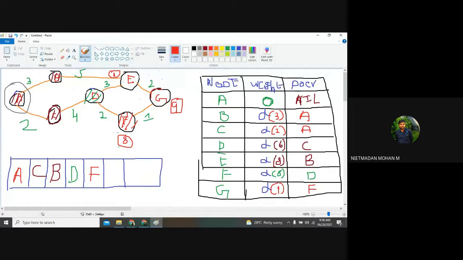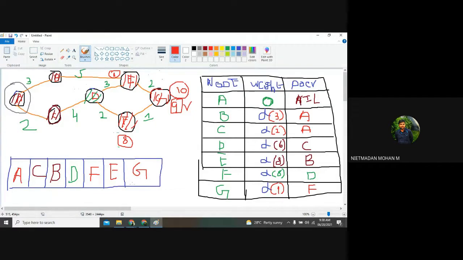D has 2 vertices, F has been completed and E remains to be completed. So when you are starting from A, B, E and G, what is the weightage of G? 10. So already what is the weightage of G? 9 is the shortest weightage. So no need to worry about that. You can take that E in your list. And again, the final element will be G. You can take this G as an element in your list.